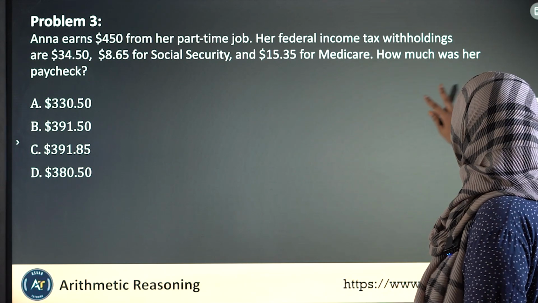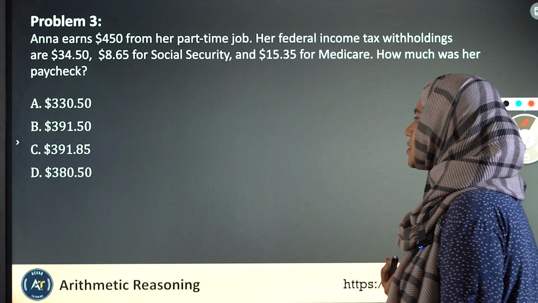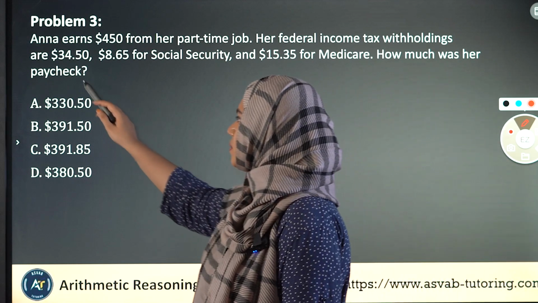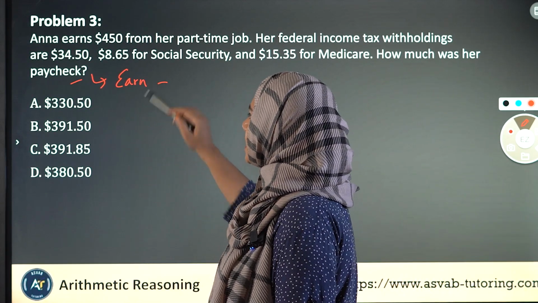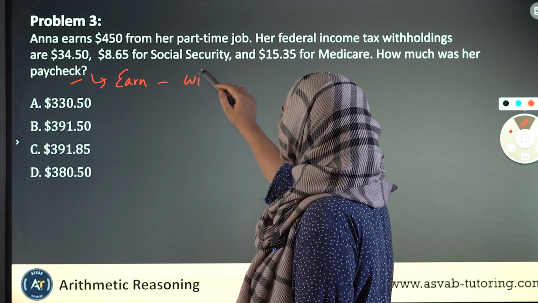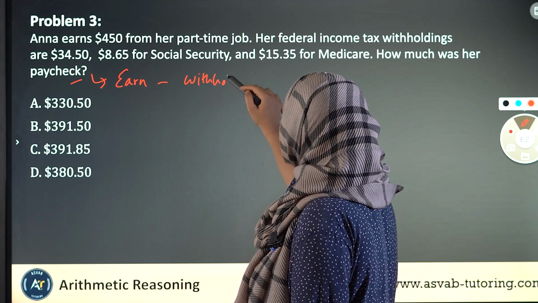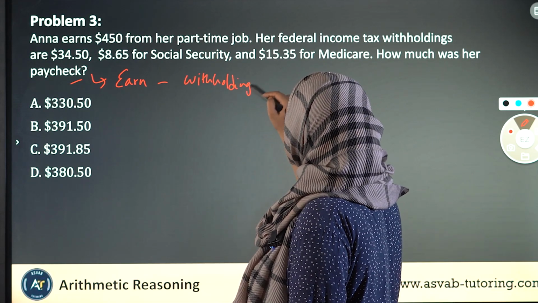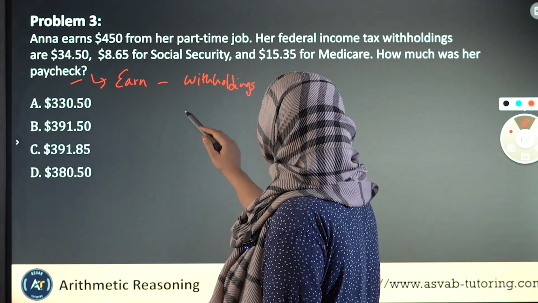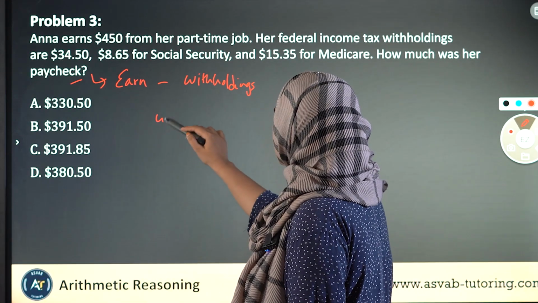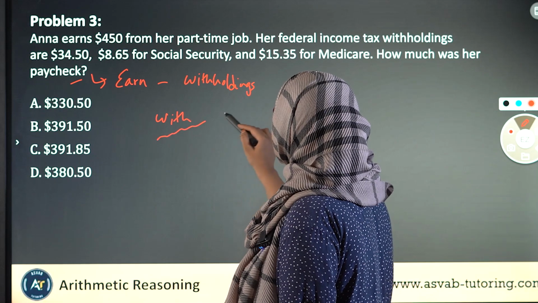Let's just put it that way. How much was her paycheck? To understand her paycheck, we need to know how much she's earning minus all of her withholdings. As in, we need to put all of the incomes minus all of the expenses. So let's first find out how much her total withholdings are.